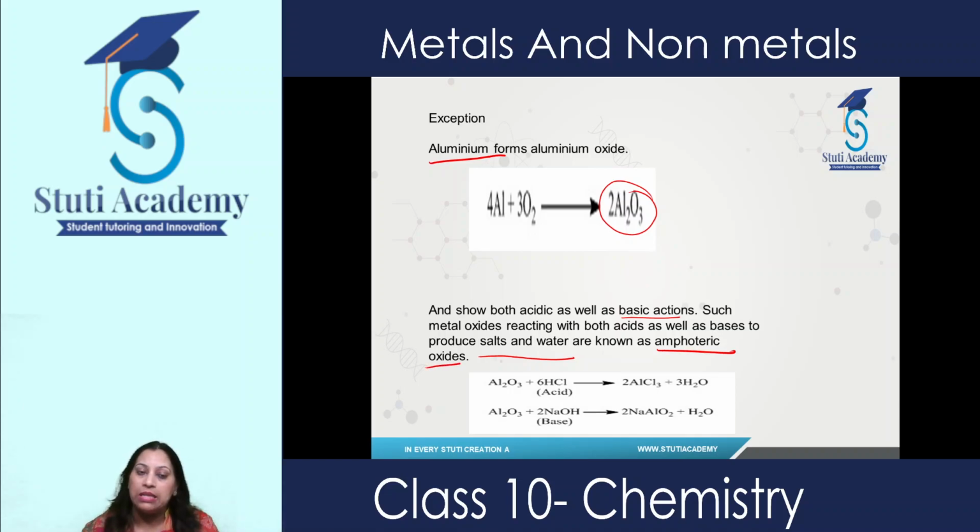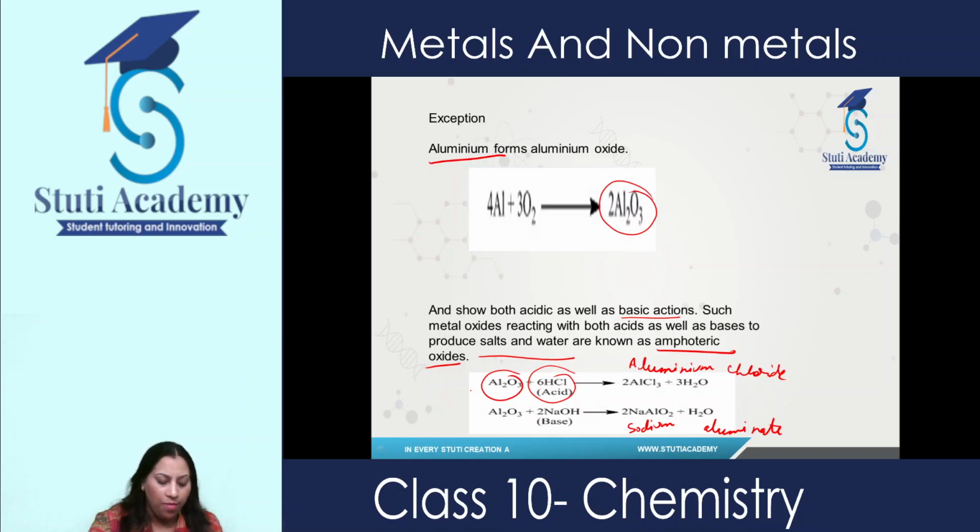So here you can see the reaction when aluminium oxide reacts with hydrochloric acid, it results in the formation of aluminium chloride, and when it reacts with the base it results in the formation of sodium aluminate. So this is acid, HCl, hydrochloric acid, and this is base, which is NaOH.